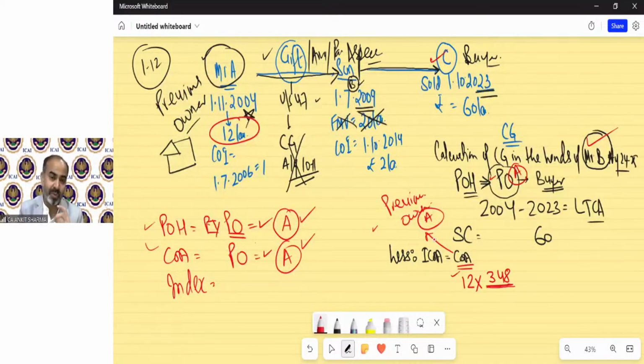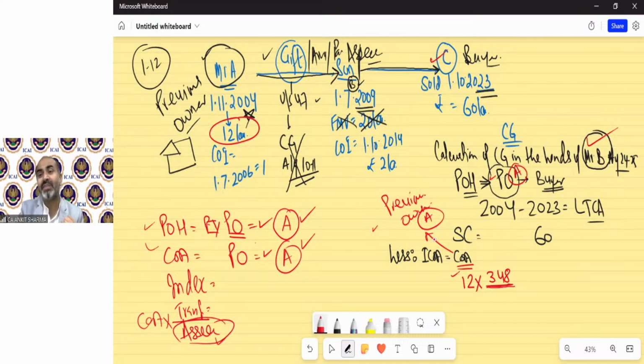The formula of indexation says cost of acquisition multiplied by the transfer year index, which is 348. And the division part says the index for the year the asset was first held by the assessee. So that is not the previous owner as per the formula.